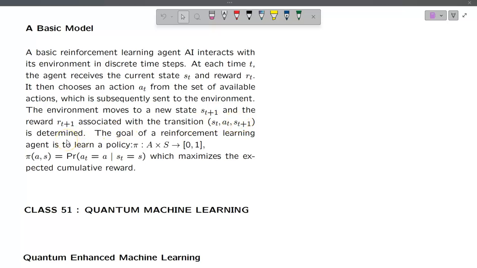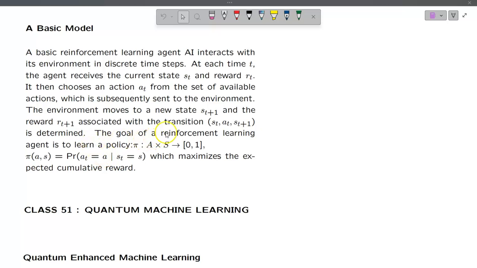So we are receiving reward, which can be positive or negative, at every state, and our goal is to maximize the reward. The goal of the reinforcement learning agent is to learn a policy pi: A × S to the closed interval [0, 1], where pi(a, s) is equal to the probability that at equals a given st equals s. Given the environment state is st equals s, what is the reward which we are getting from taking the action a, probability at equals a.